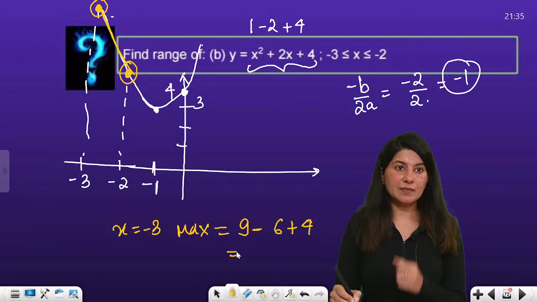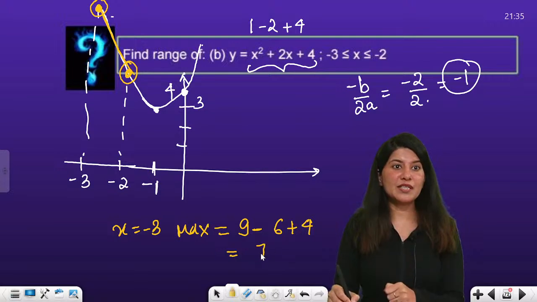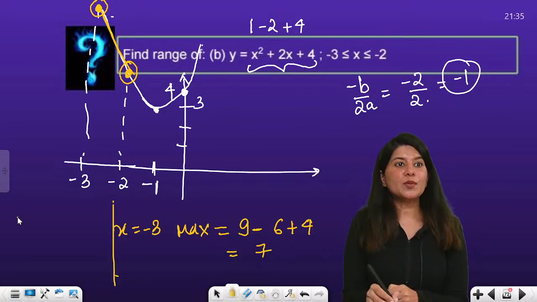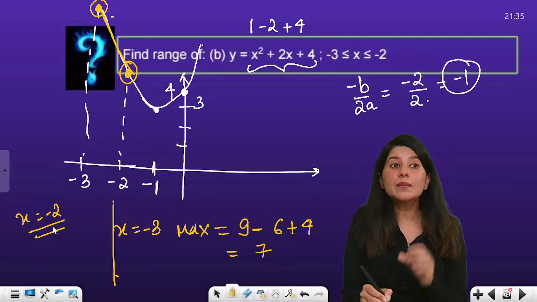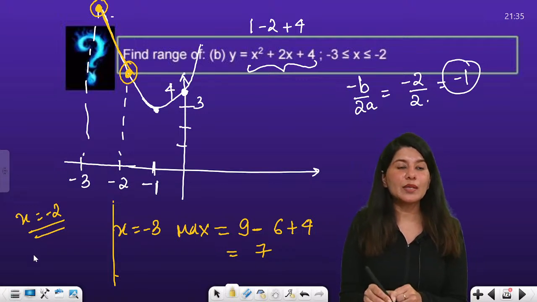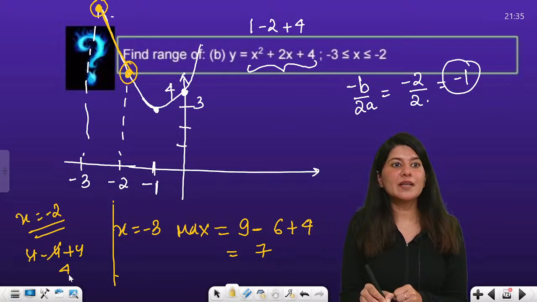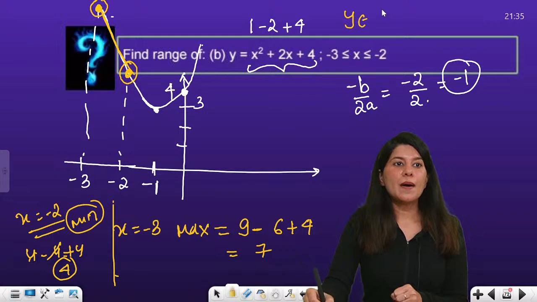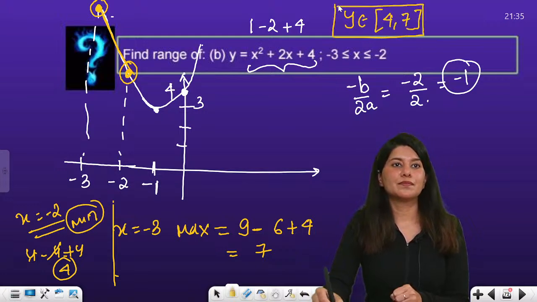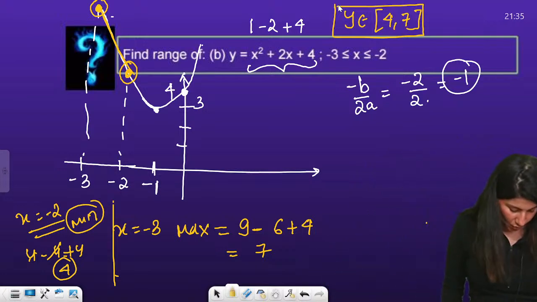So it will become 3 plus 4, 7. The moment you put x equals minus 2, you will get the minimum value. That will be 4 minus 4 plus 4. So 4 will be the minimum value. So the range will be y belongs to 4 to 7, right? 4 to 7. Okay. All right. Clear?